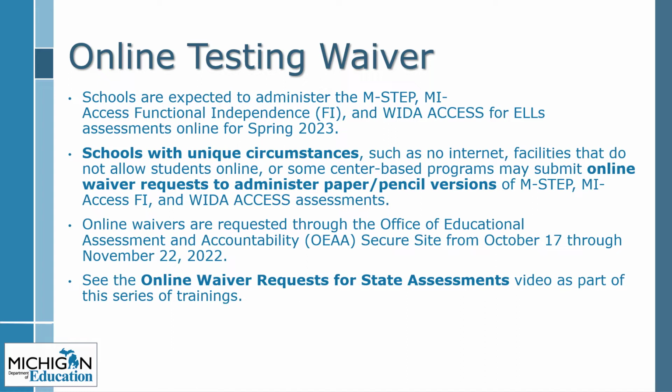Schools with unique circumstances, such as no internet, facilities that do not allow students online, or some center-based programs, have the opportunity to submit online waiver requests to administer paper-pencil versions of M-STEP, My Access FI, and WIDA Access assessments. Online waivers are requested through the Office of Educational Assessment and Accountability secure site from October 17th through November 22nd, 2022.